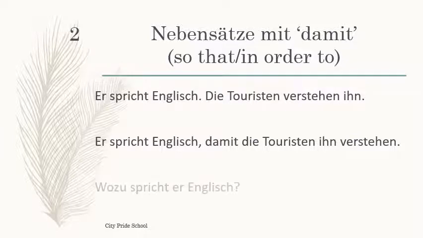So ultimately this reflects the question wozu. This reflects the purpose why he is speaking English. Wozu spricht er Englisch? So whenever some purpose or intention needs to be expressed, at that time we can use damit. I hope the meaning of damit is clear here with this example. Now let's move ahead.